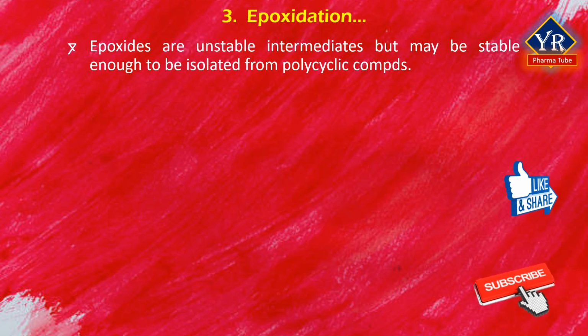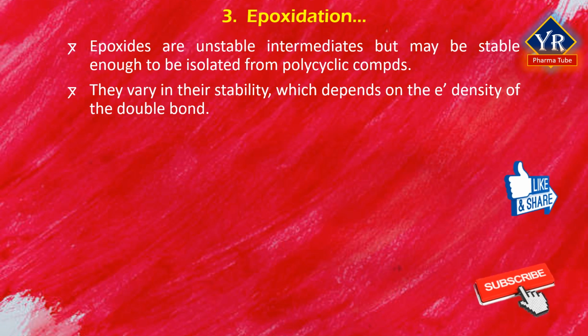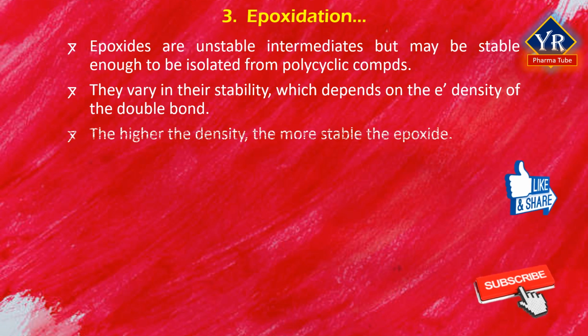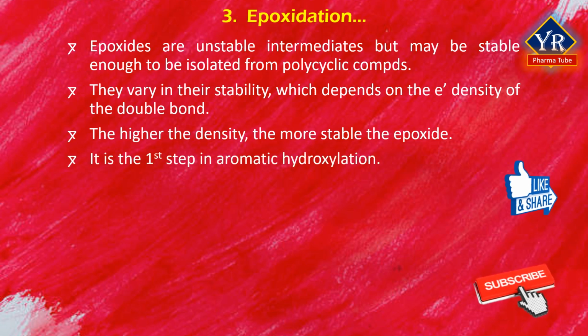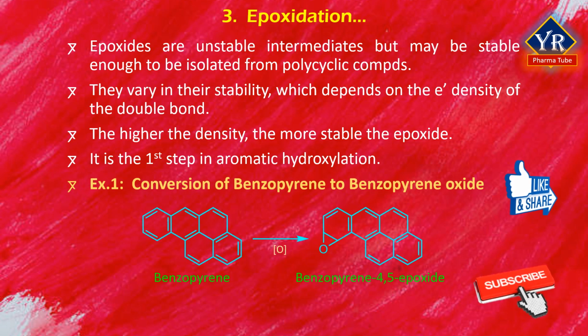Epoxides are normally unstable intermediates but may be stable enough to be isolated from polycyclic compounds, that is, the pre-carcinogenic polycyclic hydrocarbons. They vary in their stability, which depends on the electron density of the double bond being oxidized. It is to note that the higher the density, the more stable the epoxide. It has been suggested that epoxide formation is the first step in aromatic hydroxylation. For example, benzopyrene upon epoxidation is converted into its 4,5 epoxide.